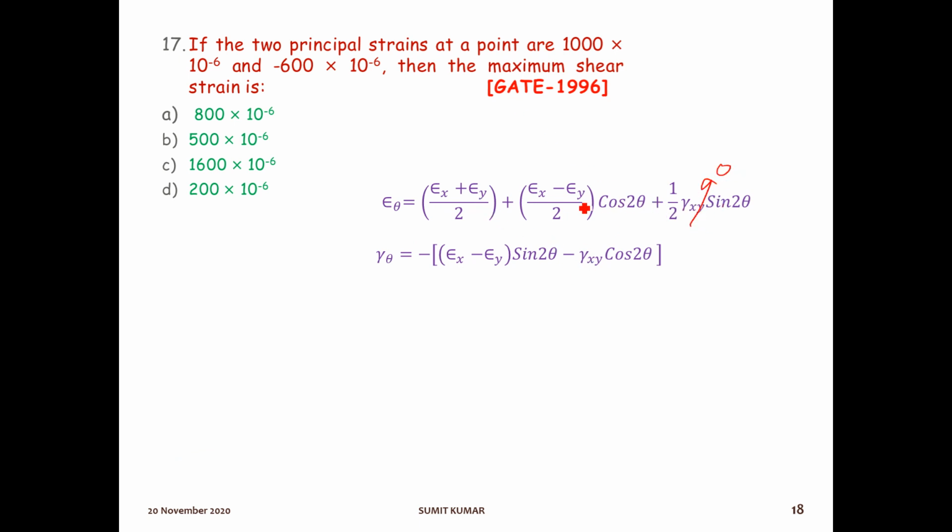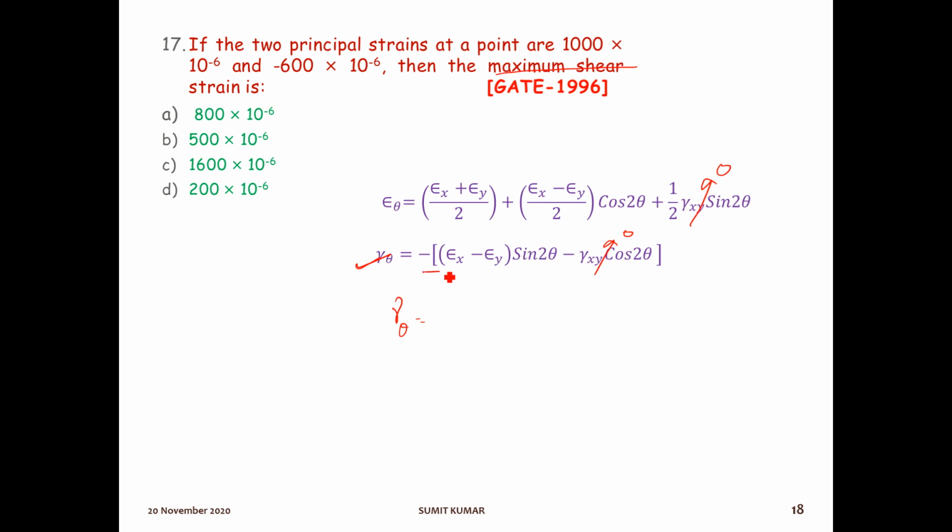It is asking for the maximum shear strain. This is shear strain, so we will see this formula. Gamma theta is what?